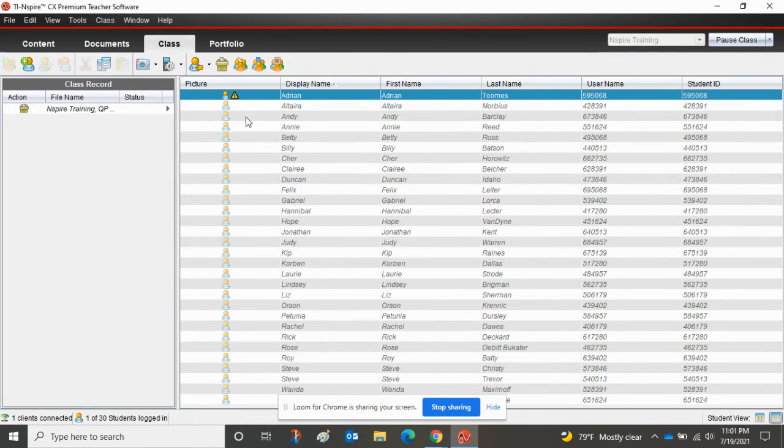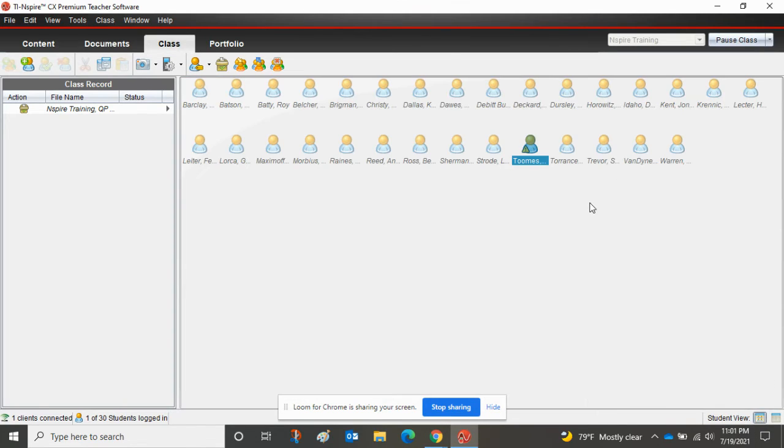And if I ever need to log in students, I can do that. Oh, by the way, let me switch views here. Notice that a couple of things happen. The student that is logged in becomes bold. See how the other ones are kind of dull looking. This one's a little bit brighter. So Toombs here is now logged in, and this person can get to work. All right, so that's some basic features of the Navigator system.